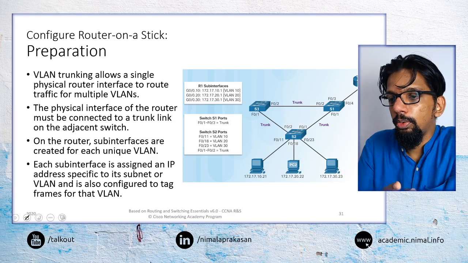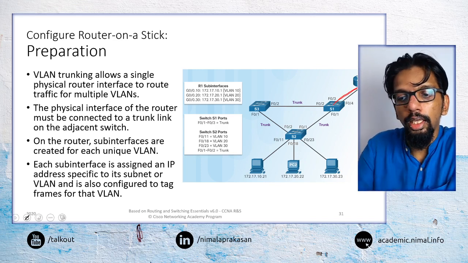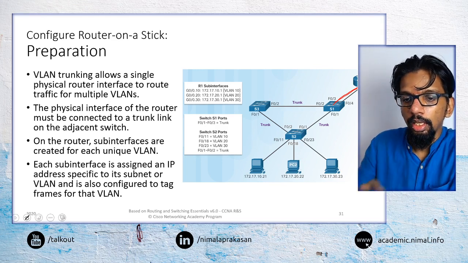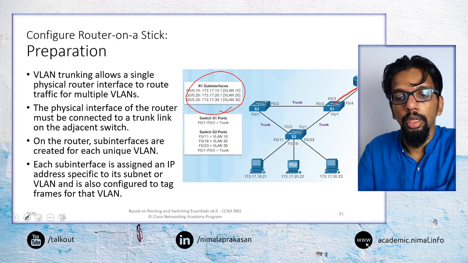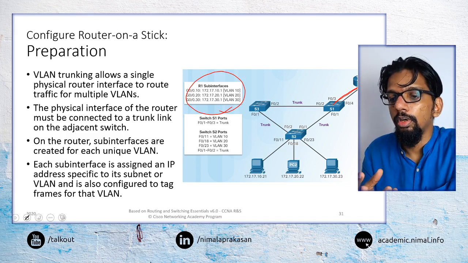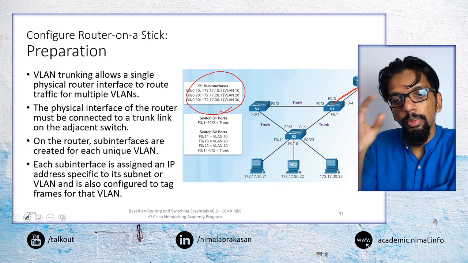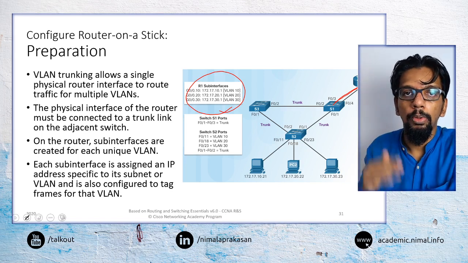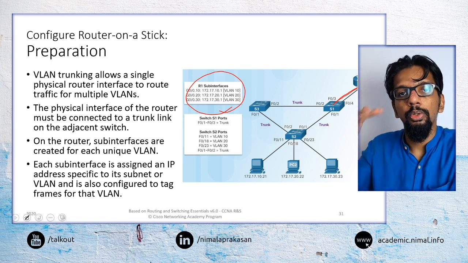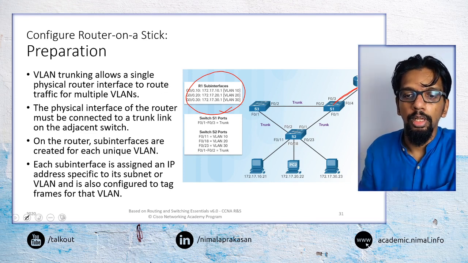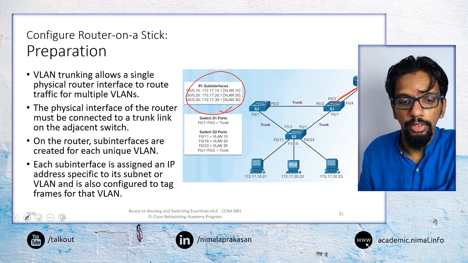So what we do here is we just create a single link between the router and the switch. So that is the physical connectivity that we need. Then inside the router itself, what we need to do is create these sub interfaces. So there will be one interface, but under that we'll have to create a number of sub interfaces associated to each of the VLANs that we are going to support. So each of the VLANs will have its own sub interface.